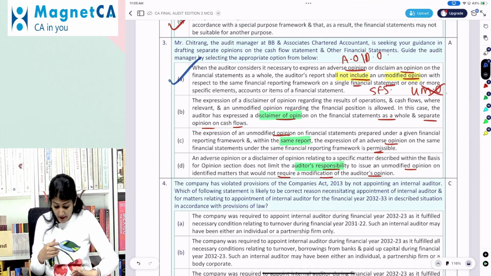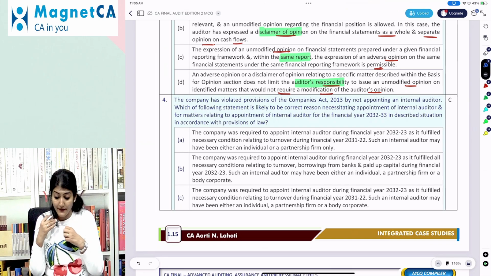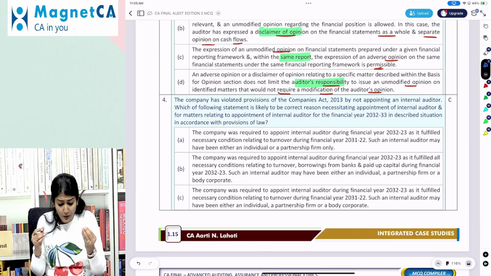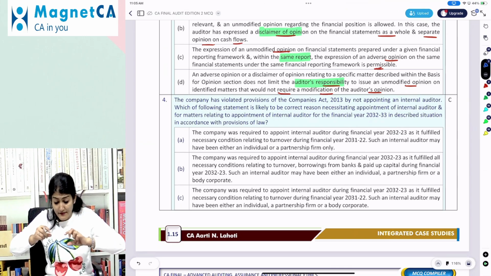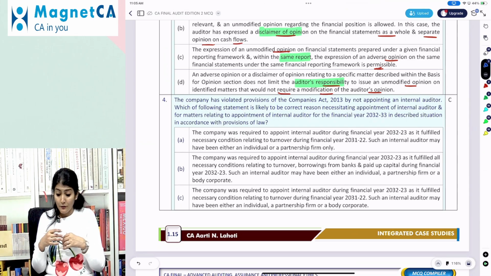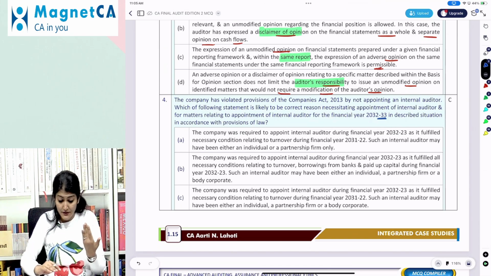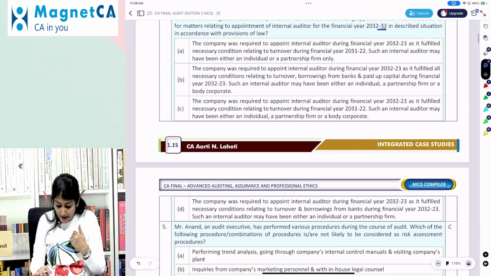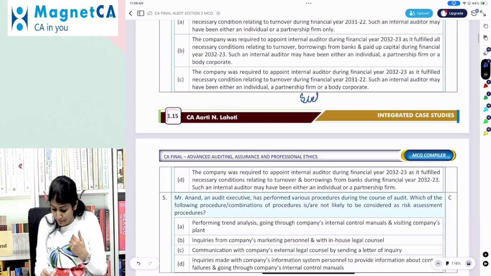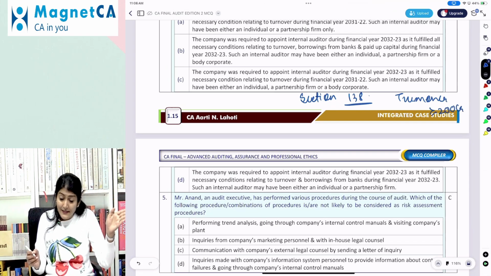A. Okay. The company has violated the provisions of the Companies Act by not appointing an internal auditor. Which of the following statements is likely to be the correct reason necessitating the appointment of an internal auditor for 32-33 in the described situation in accordance with the provisions of law? So what does section 138 say? For Amrita Industries Private Limited, it says turnover of more than or equal to 200 crore during the preceding financial year.